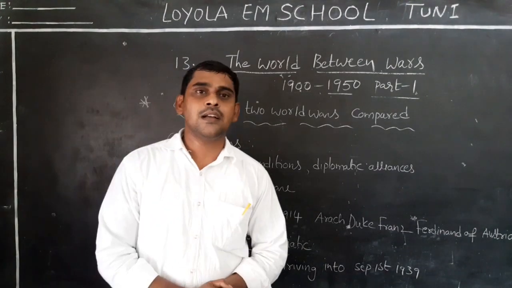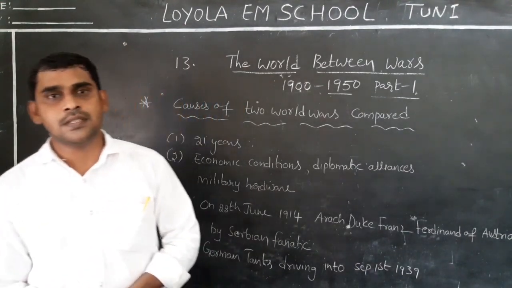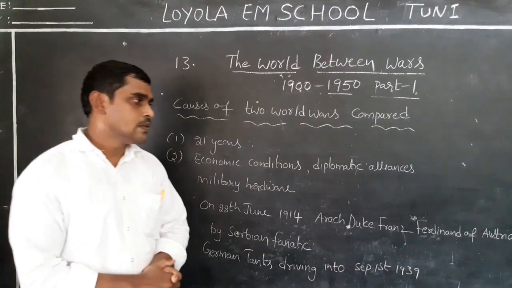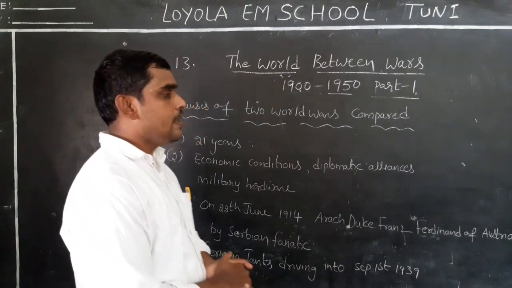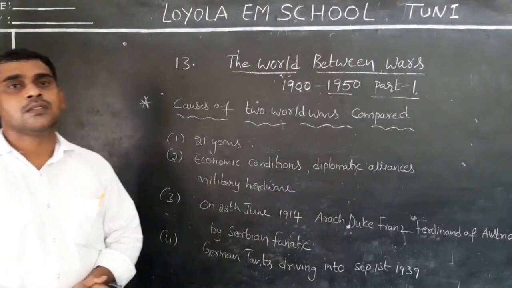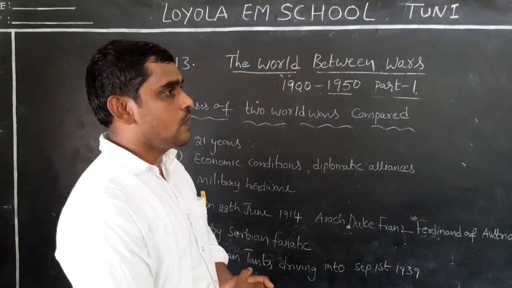And then Austria is also one of the members of the Central Powers. What are the Central Powers? Germany and Italy. Both countries are ready to support Austria. So finally what happened? The First World War began.